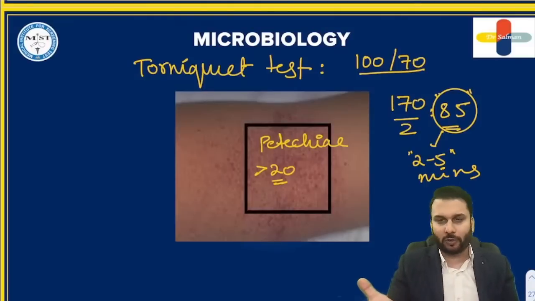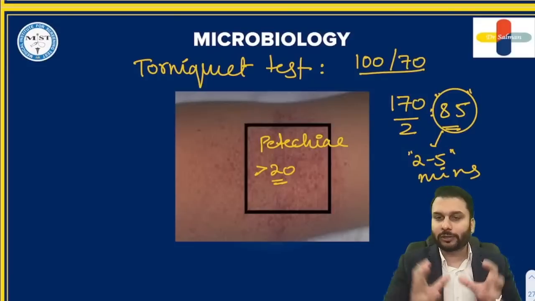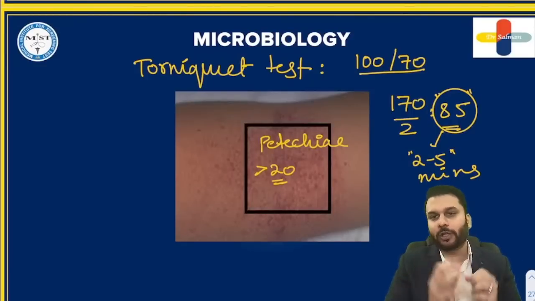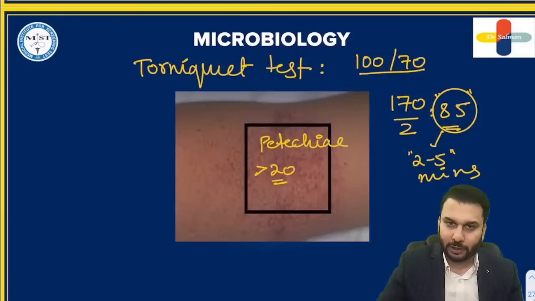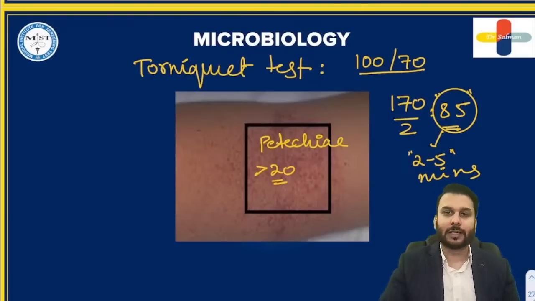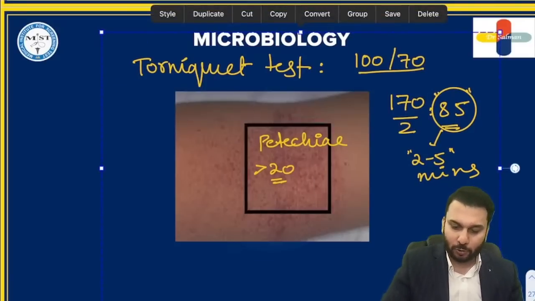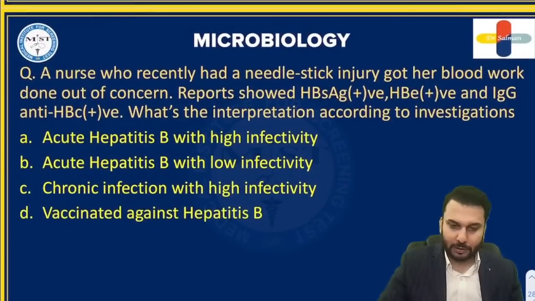I told you, just measure a normal BP. If it is 120/80, the total becomes 200. What is half of 200? 100. Inflate until 100, hold there for 2 to 5 minutes and then deflate. You will see the formation of petechiae. If there are a lot, more than 20 per square inch, then we say the person may have dengue fever. So that's about that. Next.